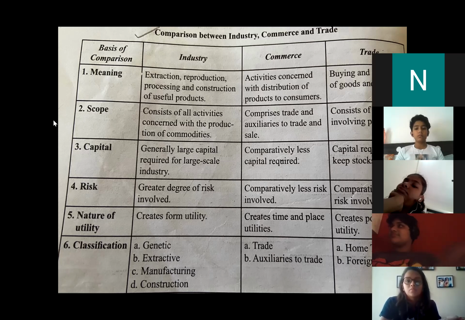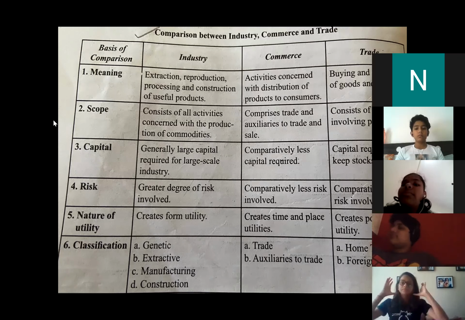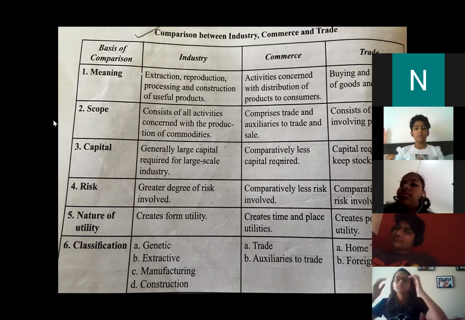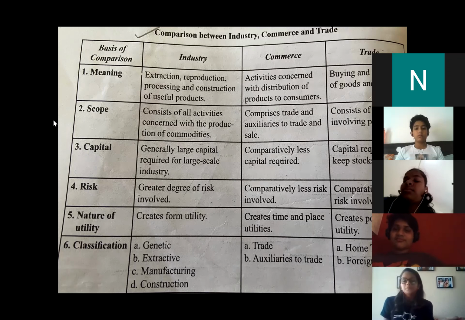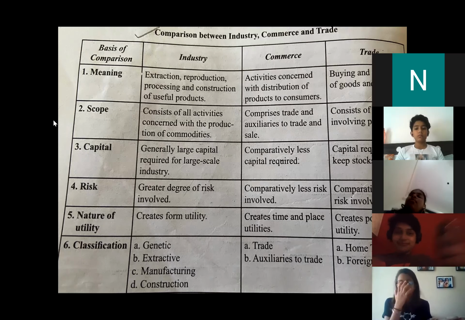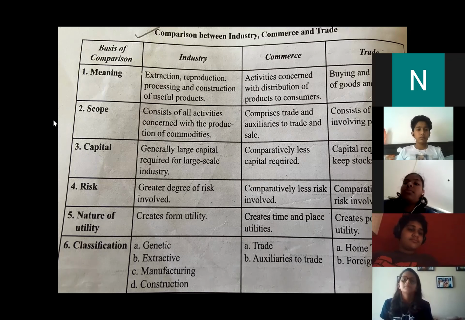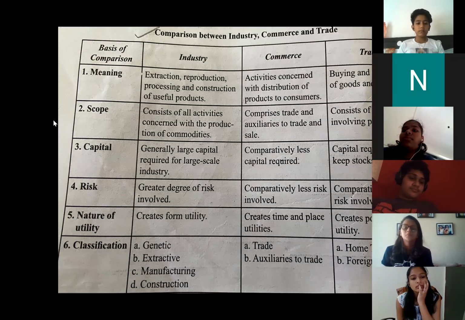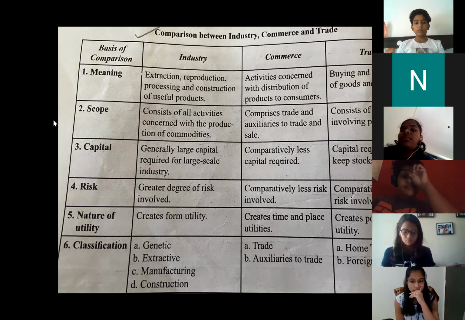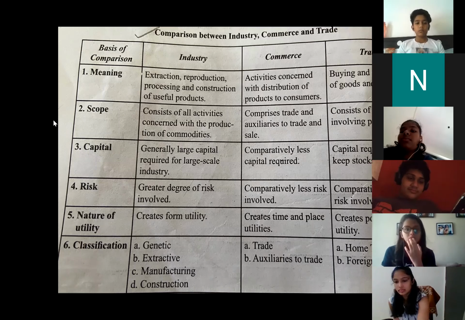Now we come to the last point of difference, that is classification. You are all aware of it. Under industry, we have 4 types of industries: genetic, extractive, manufacturing, and construction. Whereas commerce consists of trade and aids to trade, or we also call it auxiliaries to trade. The last one is trade. Trade is of 2 types: home trade and foreign trade. Who will tell me the 2 types of home trade or domestic trade?